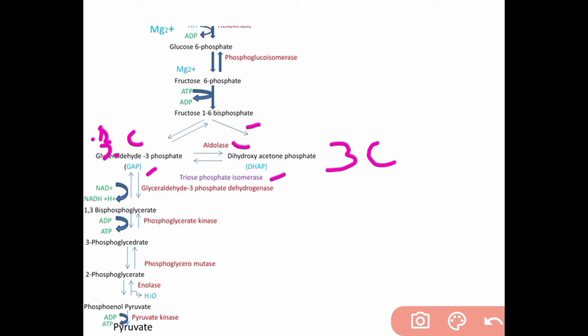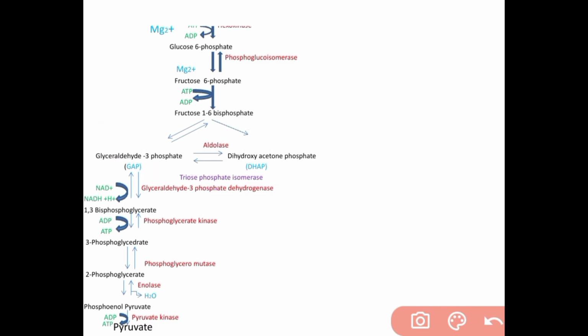Step 5, isomerization. Dihydroxyacetone phosphate is converted to glyceraldehyde 3-phosphate. This reaction is catalyzed by the enzyme triose phosphate isomerase.